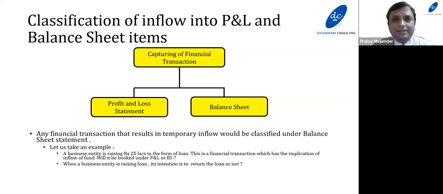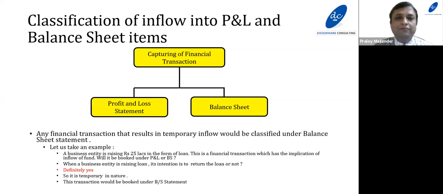Now, when a business entity is taking a loan, is the intention to repay the loan or not? Yes. In this case, the financial transaction results in an inflow which is temporary in nature. If something is temporary in nature, that will be booked under the balance sheet.